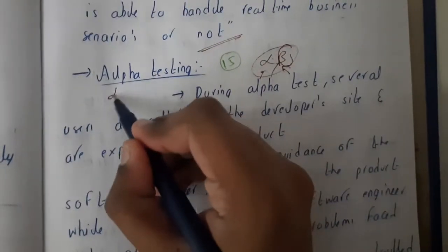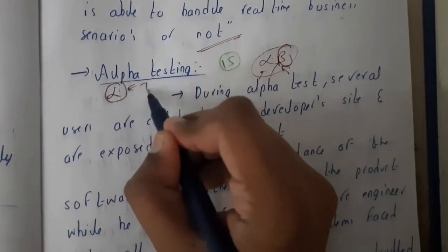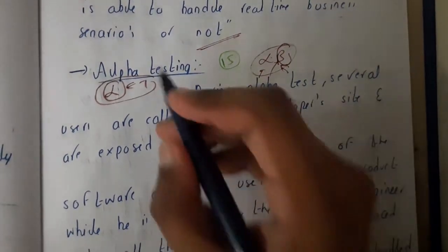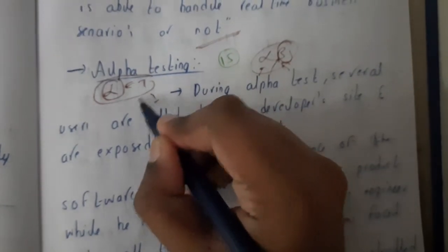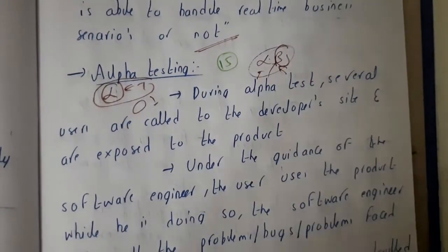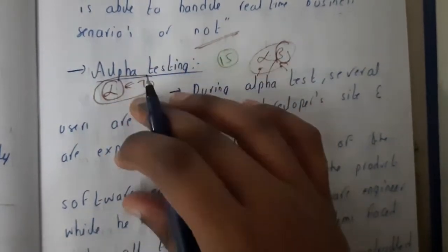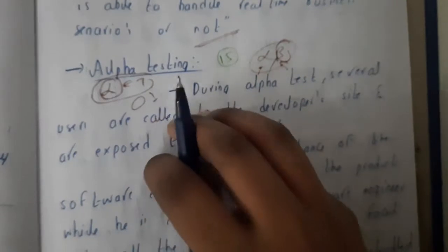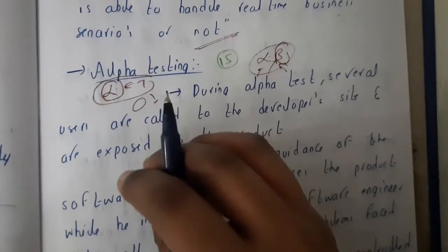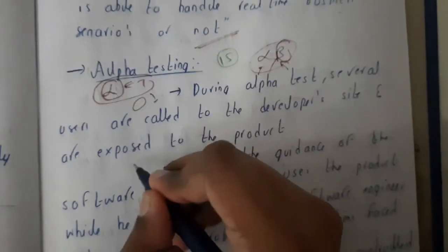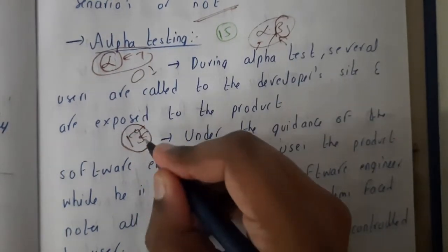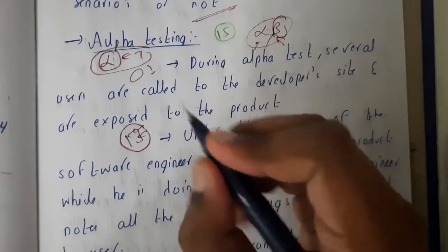Basically, alpha testing is not done by a common user. It can be done by a common user, but they should go to the company or the organization, and the whole testing process is done in front of the company, in the environment of the developer who developed the project. The developer will see the user clicking on something, and see the reactions, what the user is thinking, and note everything down. This user thinks it in this way.